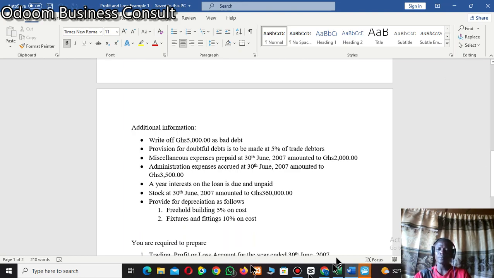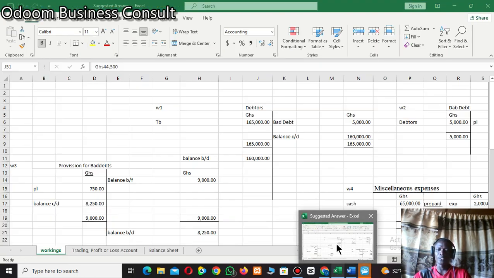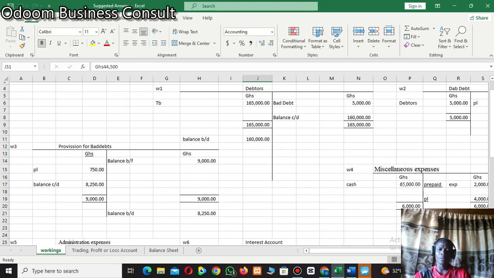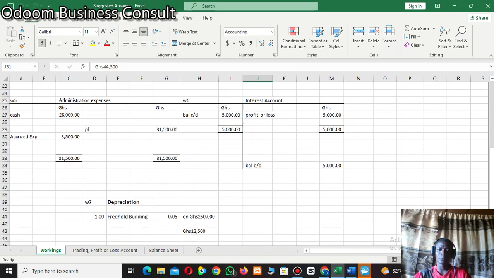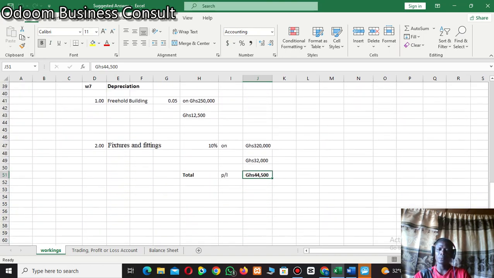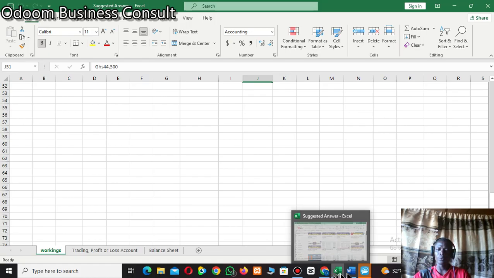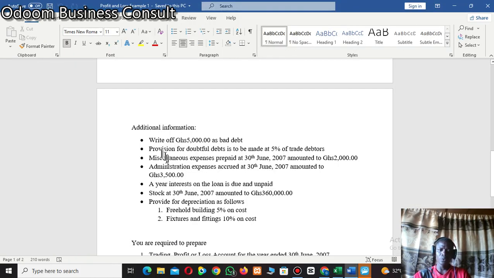I have my solution boards here. I'm using Excel, so I'll just make a blank space. Let's see what we can do. We are going to use this portion of the question which says provision for doubtful debt is to be made at 5% of trade debtors.